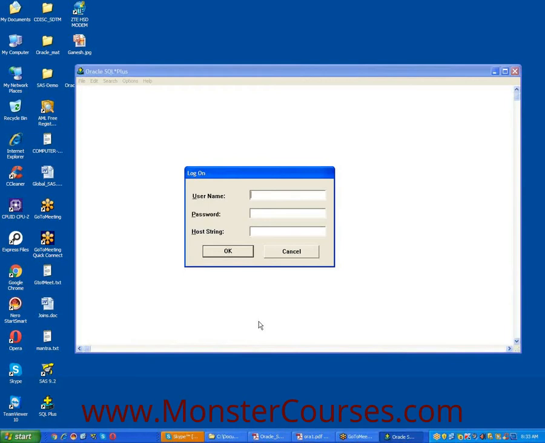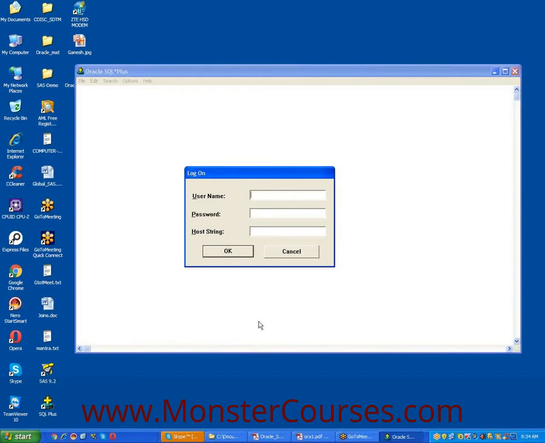The username and password are generated by a database administrator, so you are not the concerned person. According to your username and password, we can log in.